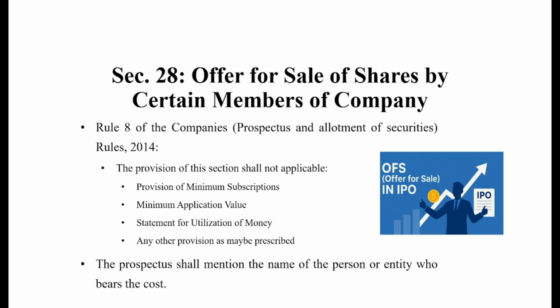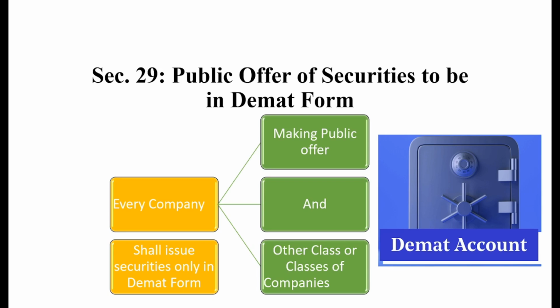So if Mr. C conducts the process with the help of the particular company, then Mr. C shall be liable to bear the expenditure, and the full name of Mr. C shall be written on the prospectus as the person selling or disposing of his portion of shares, and he shall be responsible for paying off the expenditure borne by the company. I hope this is also clear to you. Next, moving ahead towards our next section, which is section 29.